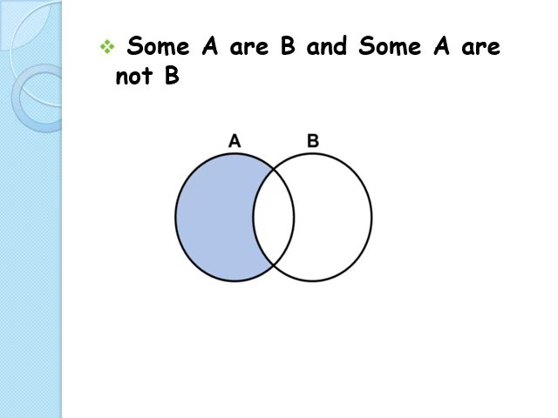Now when this question comes that some A are B and some A are not B, this is a possibility case. When I say some A are B, we know that it can be that all A are B. Okay? We know that it can be all B are A. Yes? So there are many possibilities in such questions. When I say some A are not B, it also means that no A is B. Okay? Also no B is A. So this is a possibility which comes in such questions.